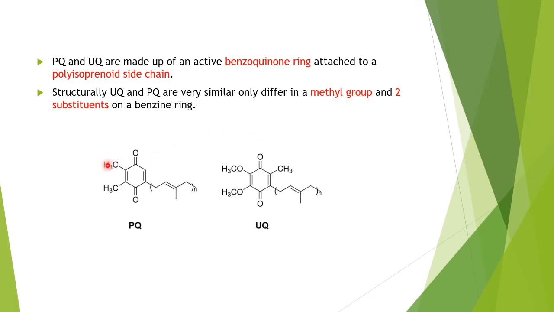The difference lies in these functional groups, and there is an additional methyl group. So we have two benzoquinone structures, plastoquinone and ubiquinone, which play a very important role in the Q cycle. We'll discuss it in detail.